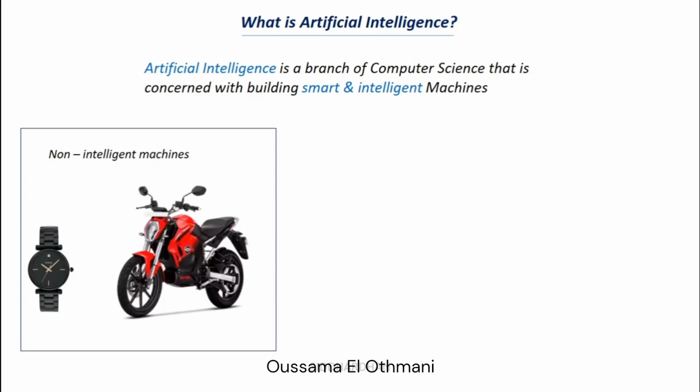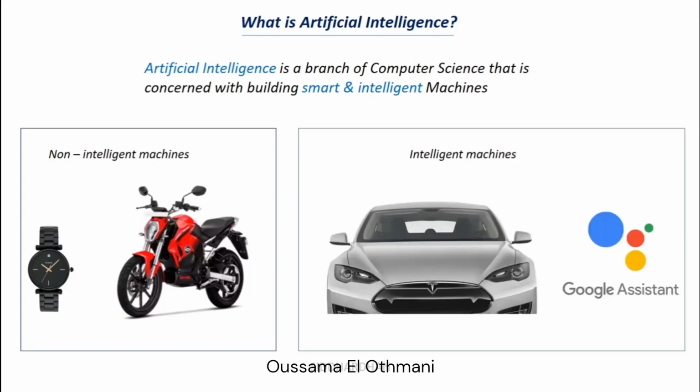And what are intelligent machines? Examples of intelligent machines are autonomous cars, for example a Tesla car, and Google Assistant, which we encounter in our daily life. A Tesla car is more intelligent than a normal car, because it doesn't require any input from the driver, and it can drive autonomously. Google Assistant uses AI for its function.